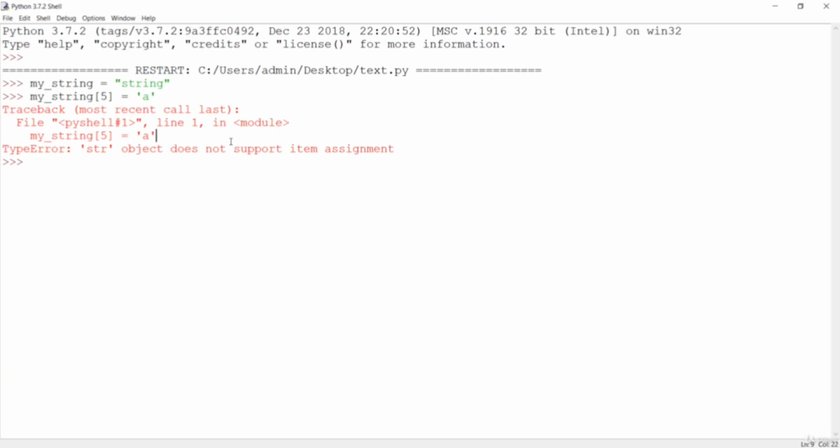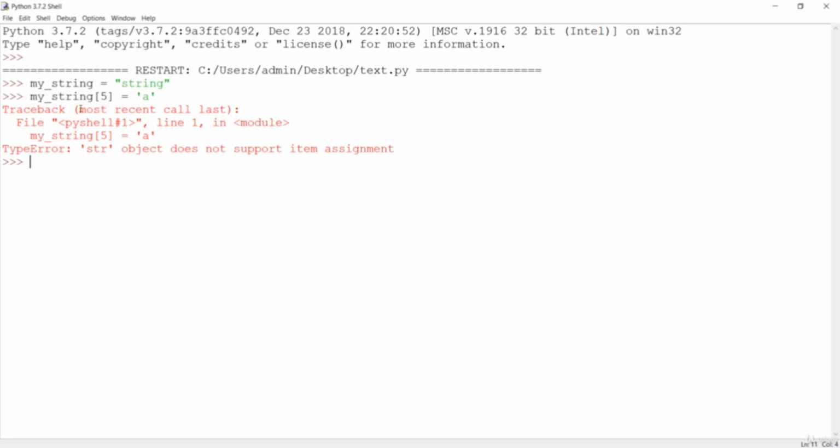So just remember that strings are immutable. That means the elements of a string cannot be assigned. You cannot do this in the case of a string, but you can do this in the case of a list or any other data structures. But in the case of string, this is not valid.